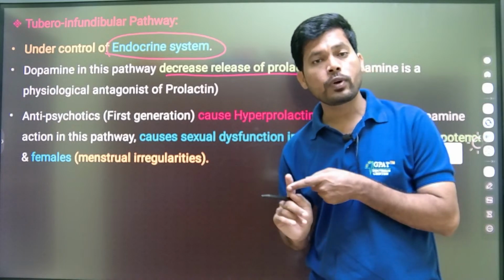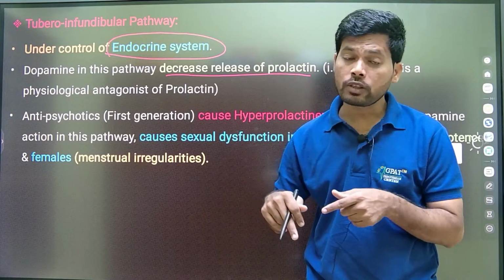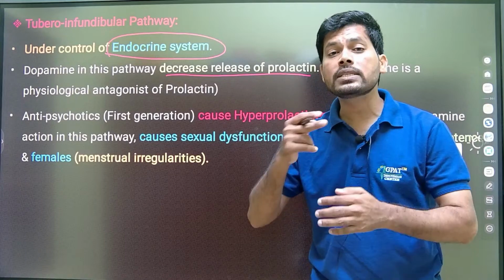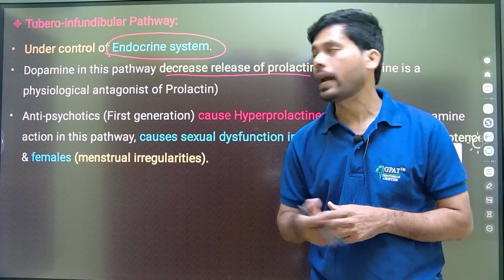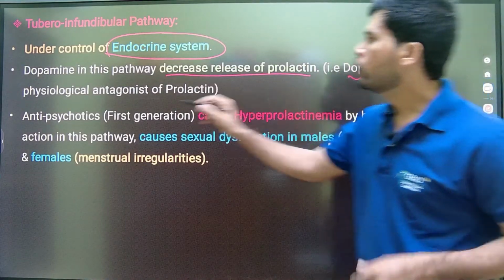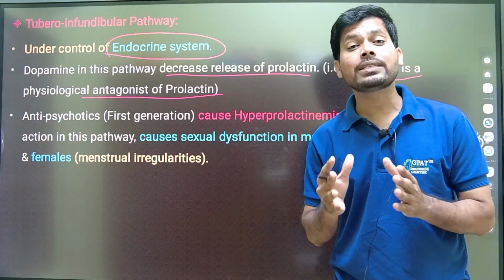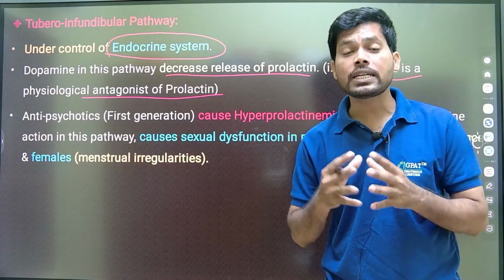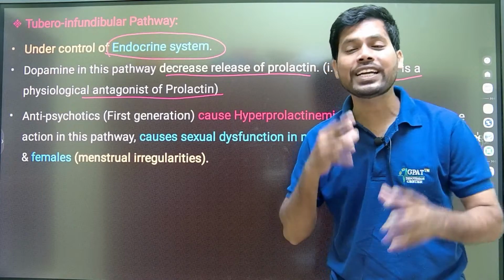So the tuberoinfundibular pathway is one of the pathways, like the remaining three pathways. In this pathway also, dopamine has a function. The presence of dopamine decreases the release of prolactin from the anterior pituitary. That is, dopamine is a physiological antagonist of prolactin, like adrenaline is a physiological antagonist of histamine. That's why adrenaline is the drug of choice for treatment of anaphylactic shock.